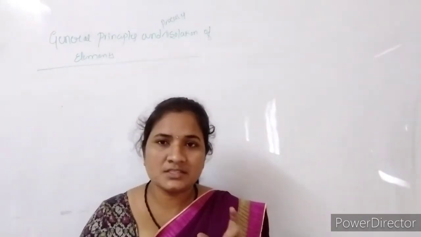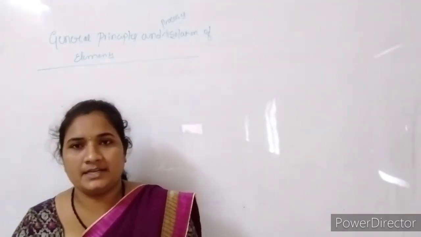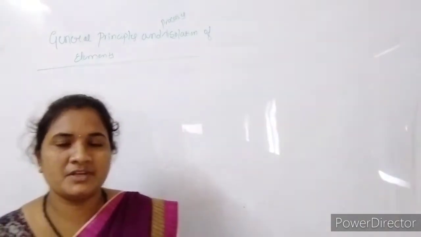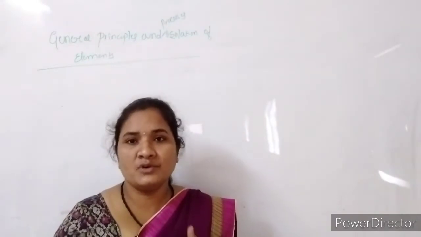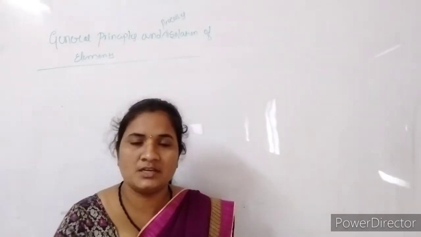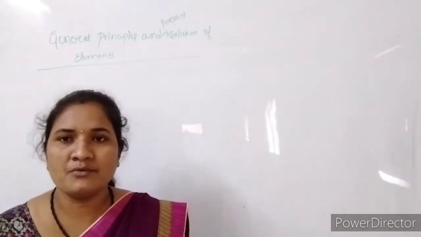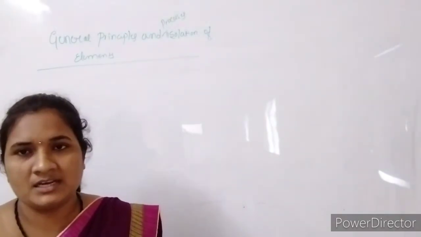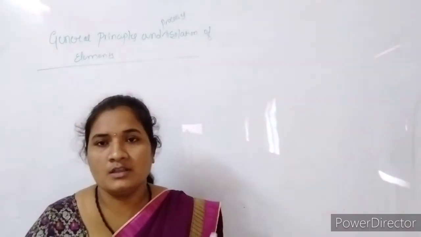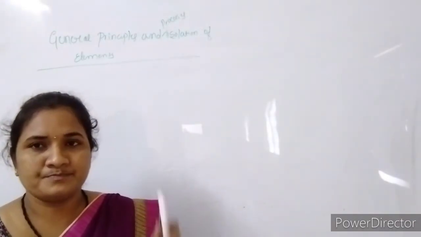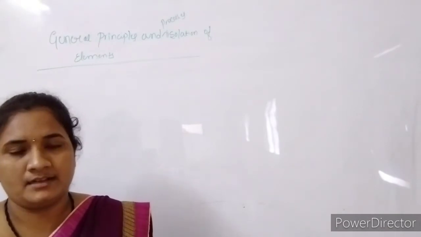This is the first step whenever we are extracting or isolating the metal. After concentration we get the ore in the pure form, because in this step we remove all the impurities or gangue materials present in the ore. So now we have only the pure form of ore. What next? The second step is the isolation of metal atom, or the extraction of metal from the ore. The first step is the concentration of ore, and the second one is the isolation or extraction of metal.